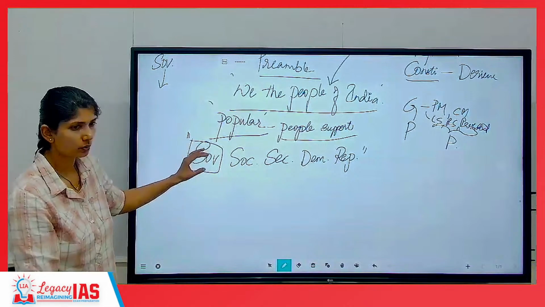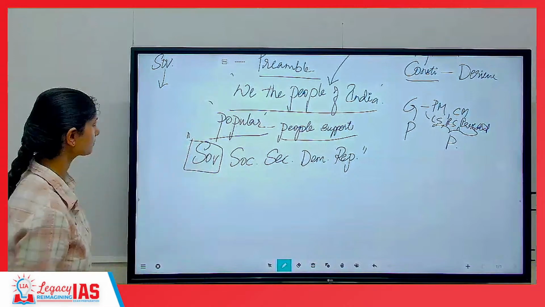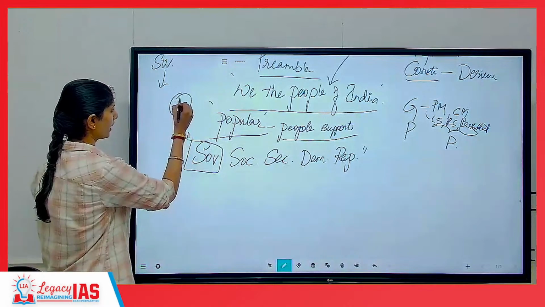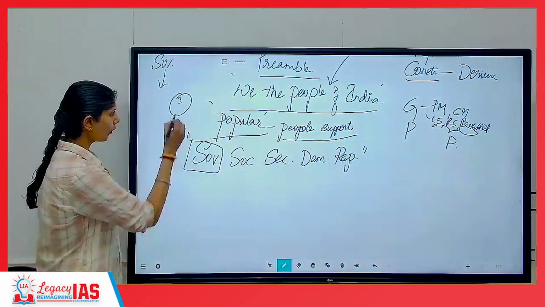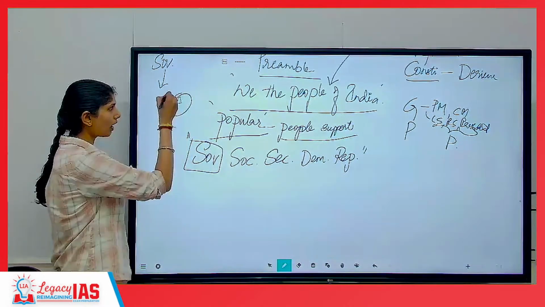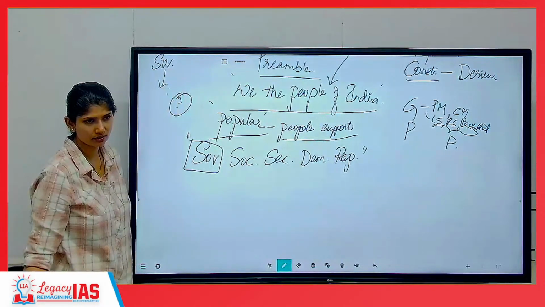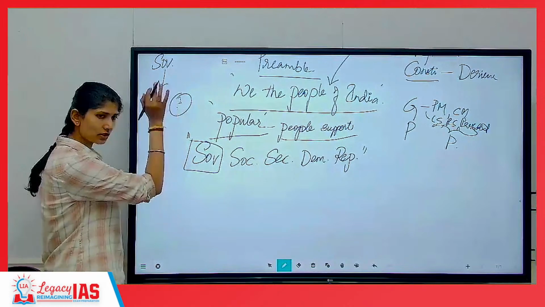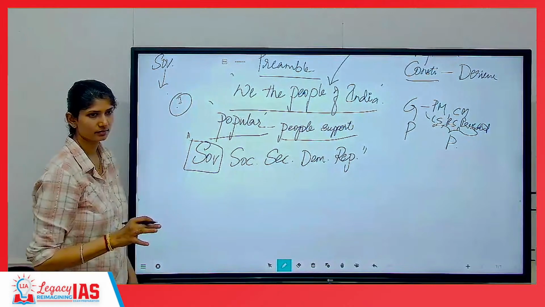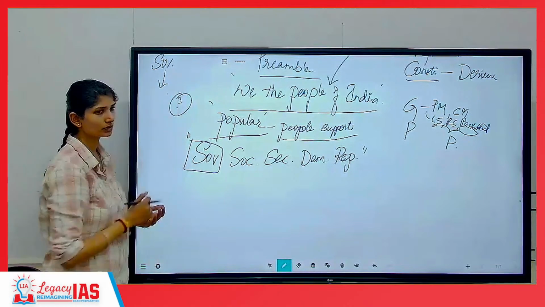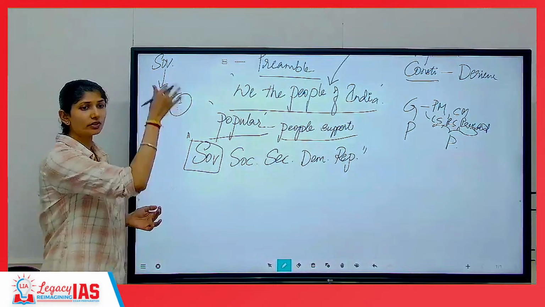Whenever we use this word sovereign, this is India, within India or outside India. We do not have any overhead masters. India's master is India only. We had to make sure we put this because we were under the sovereignty of the British.